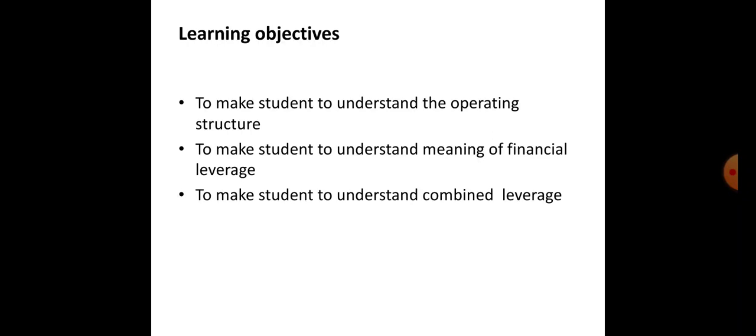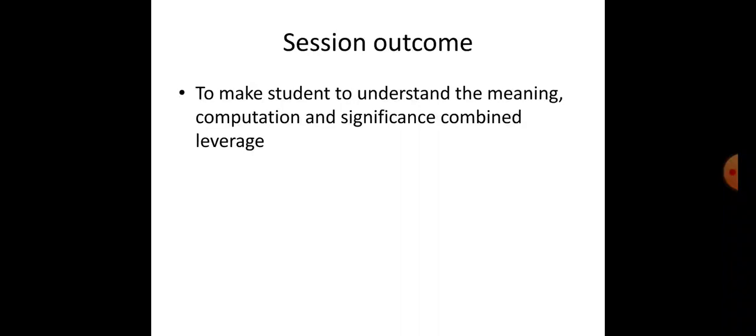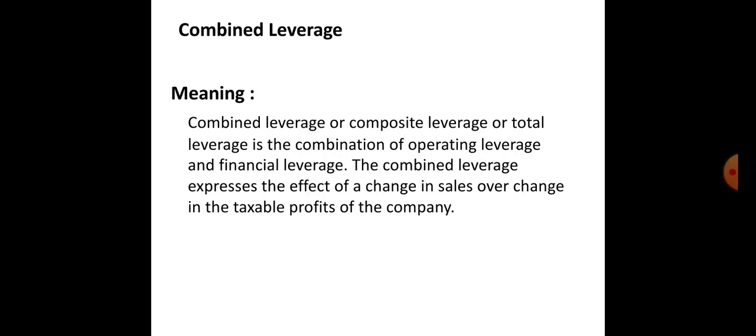In this session, we are going to learn about what is operating leverage, what is financial leverage, and what is combined leverage. So already we learnt about operating leverage and financial leverage, and now we shall learn about combined leverage. Combined leverage is nothing but a composite leverage or the total leverage. It is a combination of operating leverage and the financial leverage. The combined leverage expresses the effect of change in sales over change in taxable profits of the company.